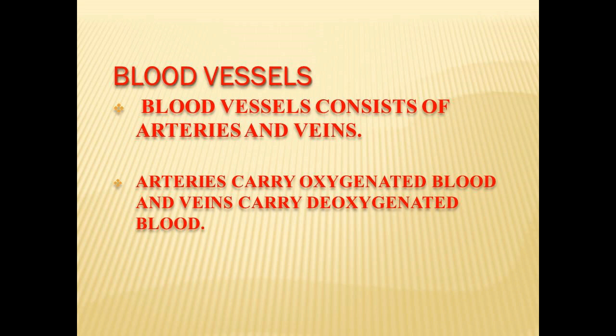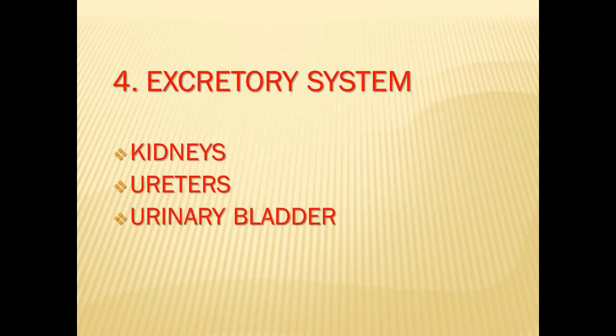Third one is blood vessels. Blood vessels consist of arteries and veins. Arteries carry oxygenated blood and veins carry deoxygenated blood. The fourth organ system is excretory system. It consists of kidneys, ureters and urinary bladder.